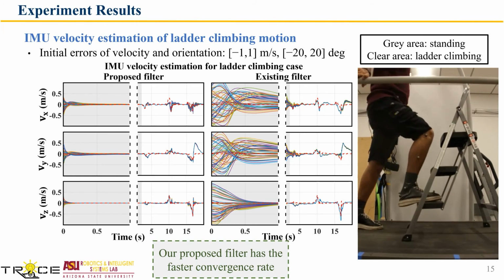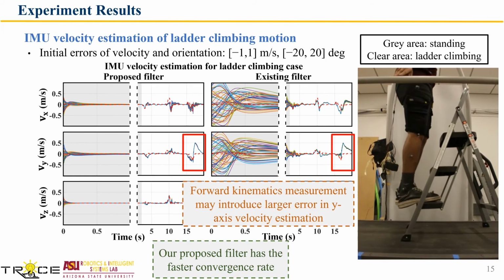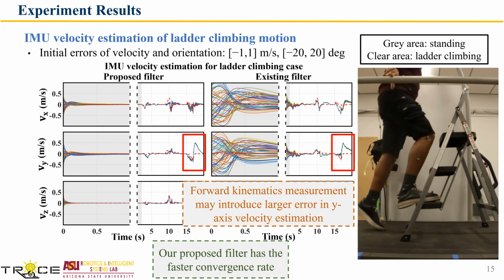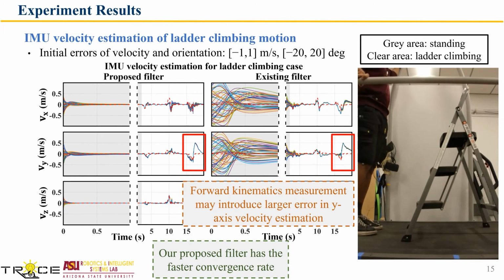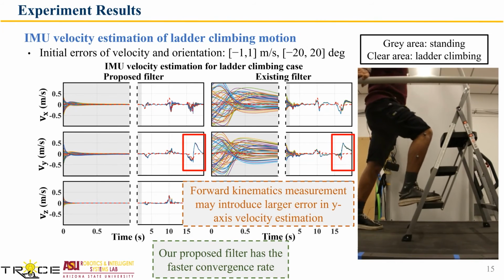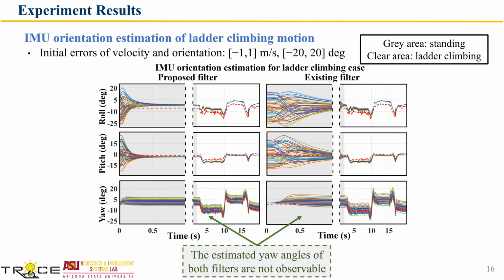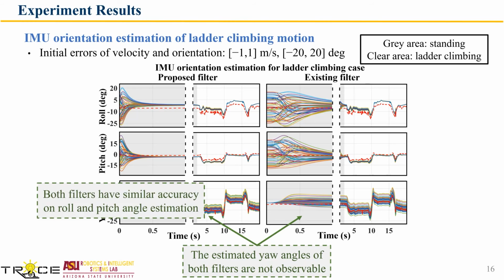Here is the velocity estimation of ladder climbing. A noticeable spike can be seen in the y-axis velocity estimation of both filters. This may be because of the inaccurate forward kinematics measurement. Here is the estimation of the IMU orientation of ladder climbing motion. Both filters have similar accuracy on roll and pitch angle estimation, and yaw angle is still not observable.